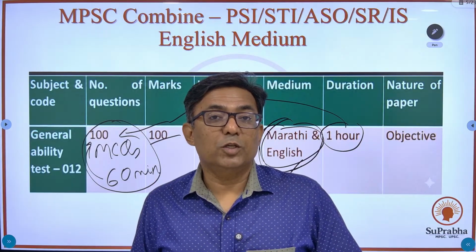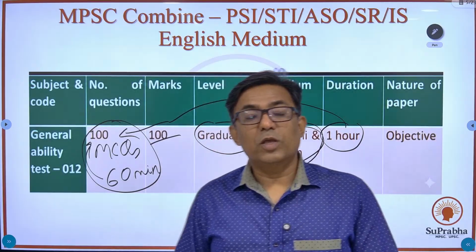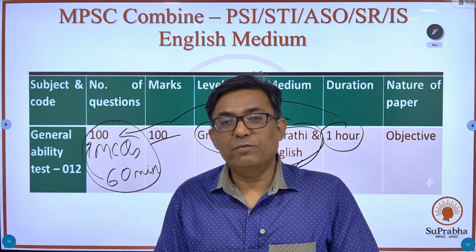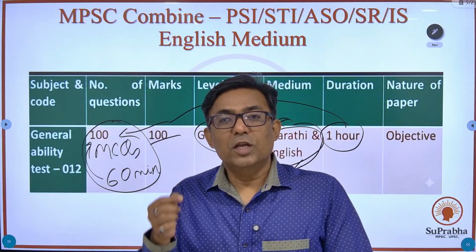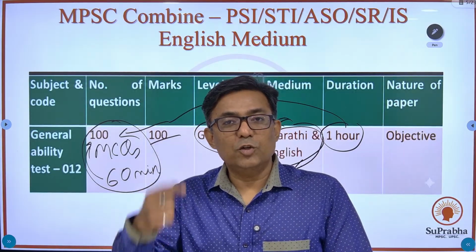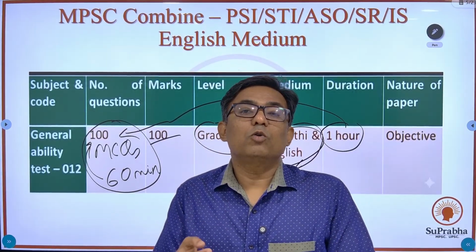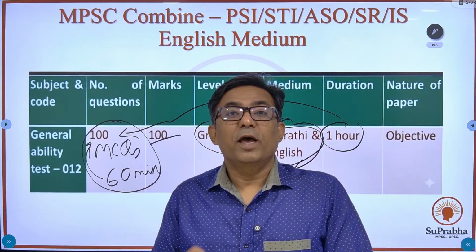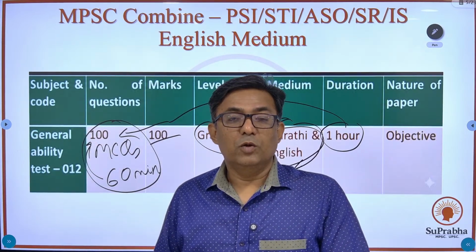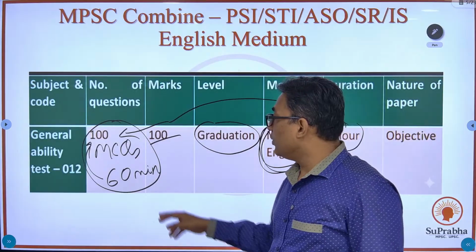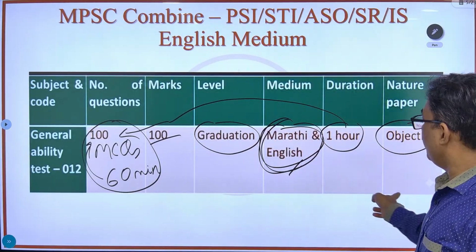60 minutes, 100 MCQs, not a joke. You'll have to be very fast. You'll have to be very thorough with the syllabus. You should do more revision, so that immediately looking at the question, you get the answer. The answer clicks in your mind and you just tick mark the right answer and move ahead. If you have to think for the answer, you are going to waste time, and that might cost you 2 or 3 questions in the end, which might be simple. So precision and speed is very important. The nature of questions is objective type.